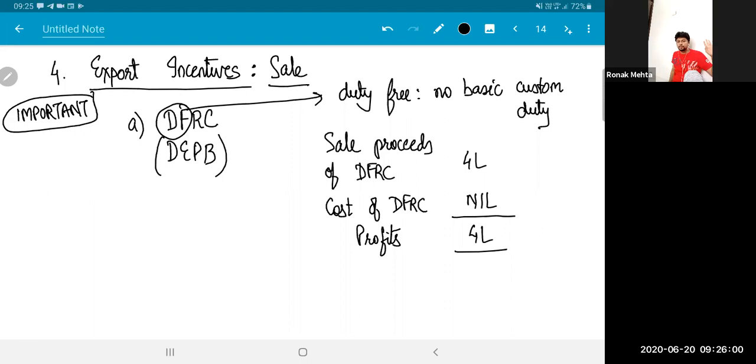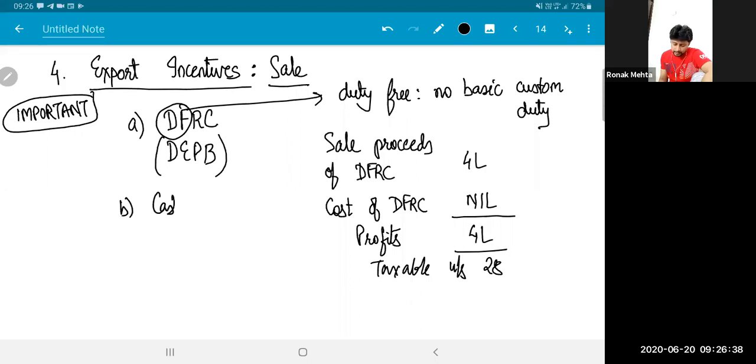That is normally taxable. But Ronak sold that DFRC, and that 4 lakh rupees is sale proceeds for Ronak. Guys, are you clear? People, are you clear? So when I would debit 4 lakh as cost, Ronak will credit 4 lakh rupees as sale proceeds of DFRC, and the cost is 0. So the whole profit of 4 lakh, this is taxable under section 28.